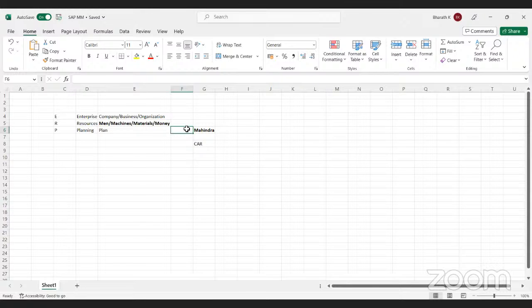Not only that, if you need 1,000 tires, we have to purchase only 1,000 tires. What happens if you purchase more than 1,000 tires? It will get wasted, right? So how much is required? What material, how much quantity is required? Accordingly, we have to purchase. That is where you completely utilize your resources. That is the reason whatever resources are in your business, we have to utilize them completely so that you can run your business profitably.